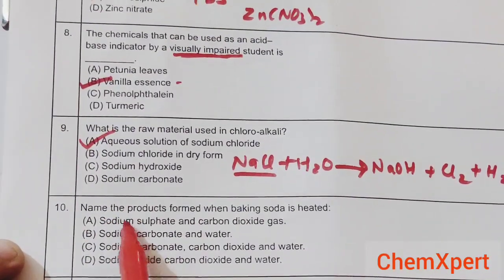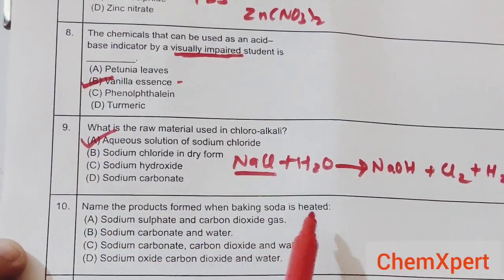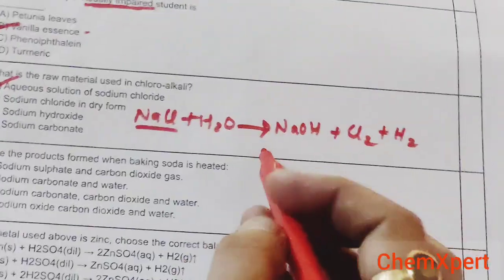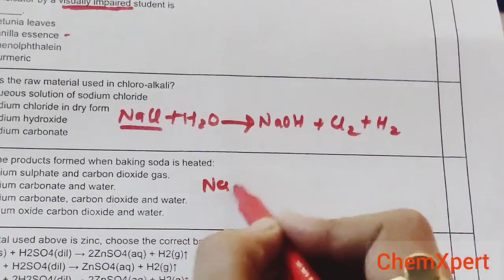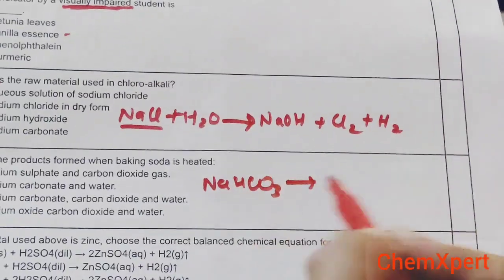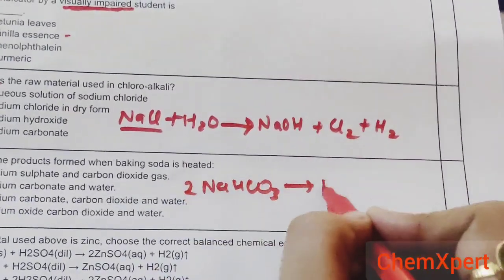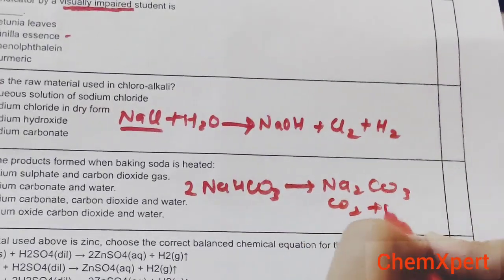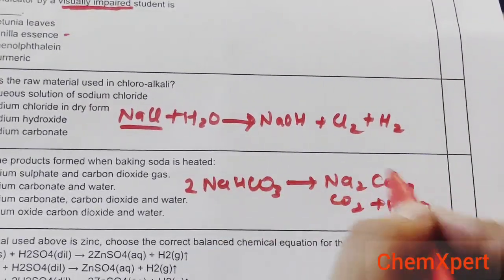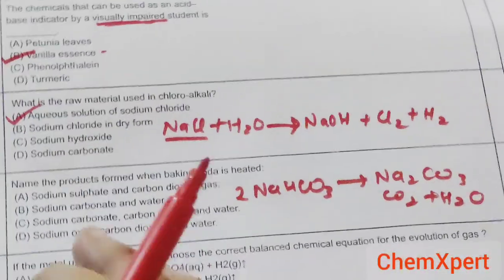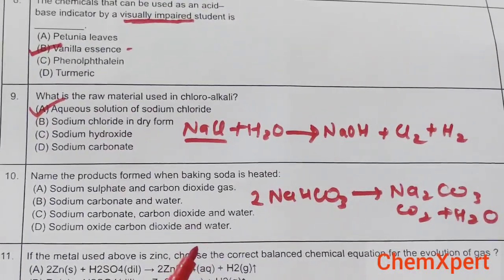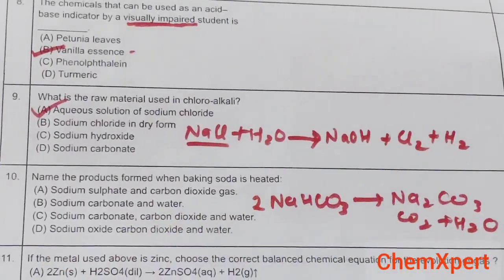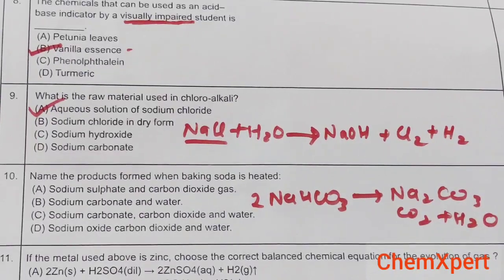Next question, name the products formed when baking soda is heated. Now what is baking soda? Baking soda is NaHCO3. So when it is heated, twice of it, we get Na2CO3, CO2 and H2O. If you know these equations, it is easy for you to solve this type of question. So in case of chemistry, learn all the equations, then only you will get the answer here.